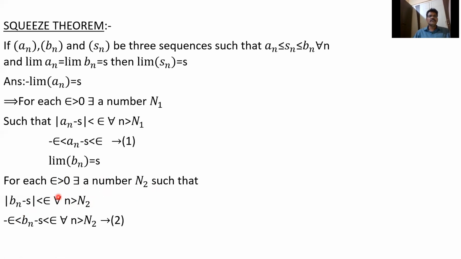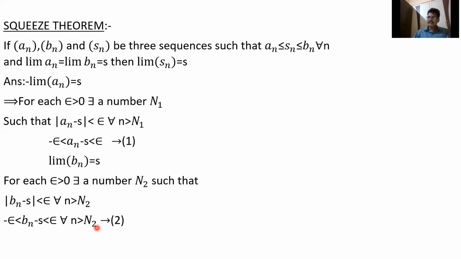This can be written as -epsilon < b_n - s < epsilon, since |x| < k means -k < x < k, with x replaced by b_n - s. So equation 1 is true for all n greater than N1, and equation 2 is true for all n greater than N2.